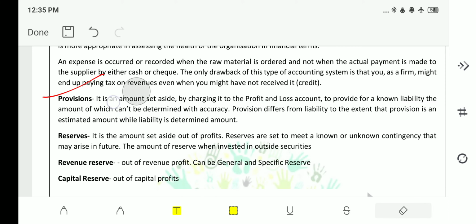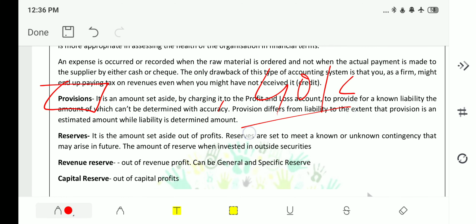That means you know that there is a liability, but you can't decide accurately what is the exact amount that is liable. At that time, you will set aside the amount as provisions. Say you have purchased gold, and the amount to be paid is 40,000 rupees.